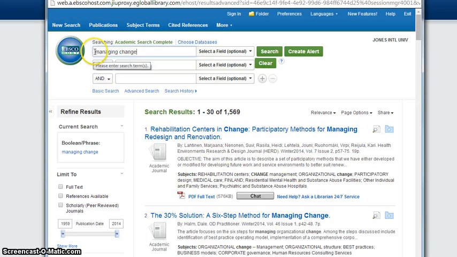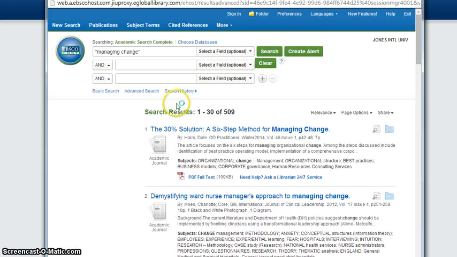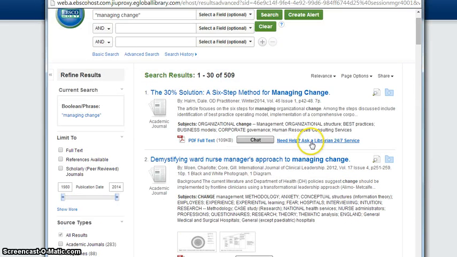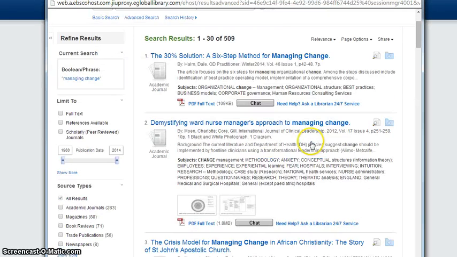The way I can change that is to put quotation marks around it, and it will specifically look for managing change and nothing else. So you can see right here it's 1,569. Let's do a search. Now it's down to 509 because it's specifically looking for managing change. So let's look at a couple things on this front page here.